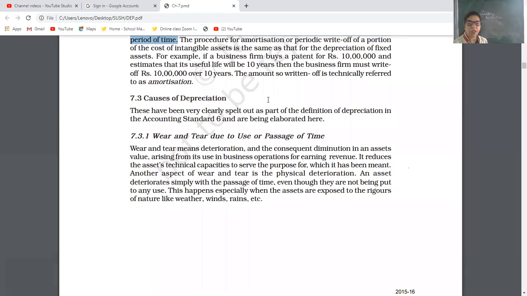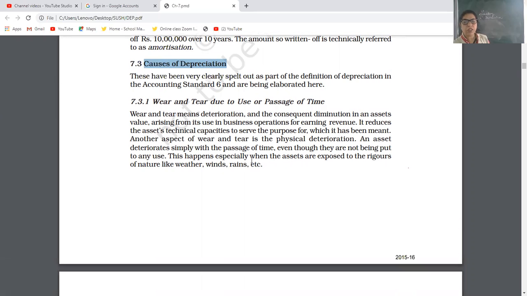Now the next topic, causes of depreciation. First is wear and tear. Wear and tear means deterioration, through use or passage of time.